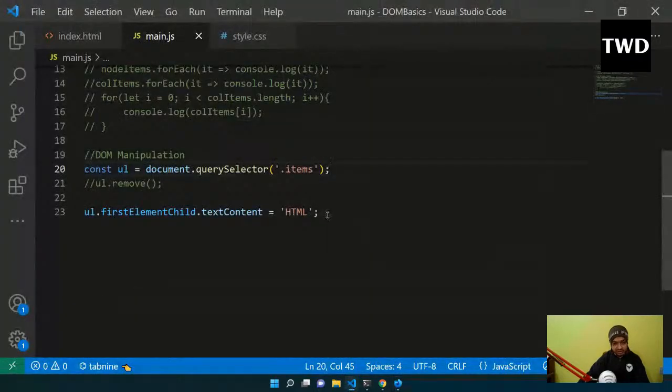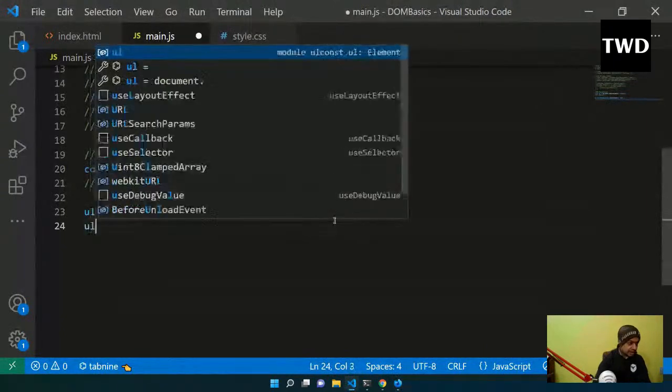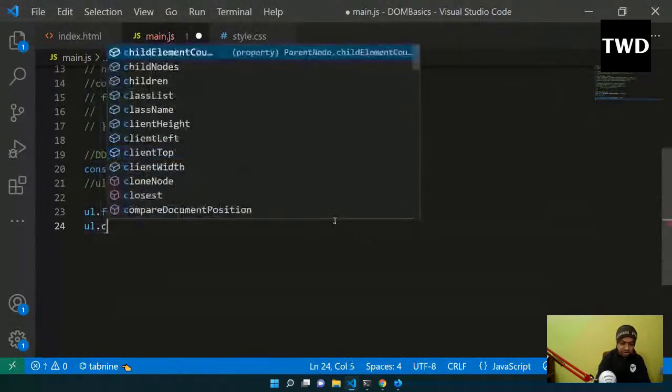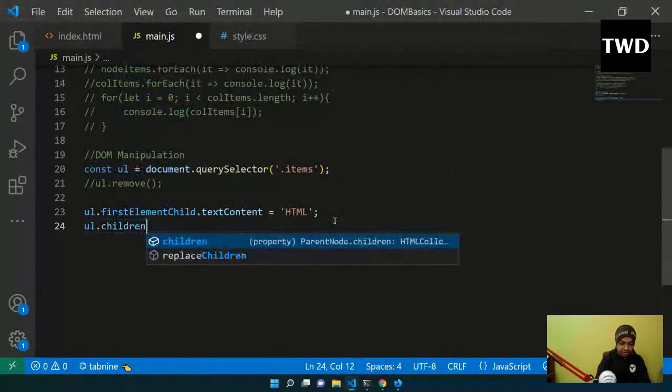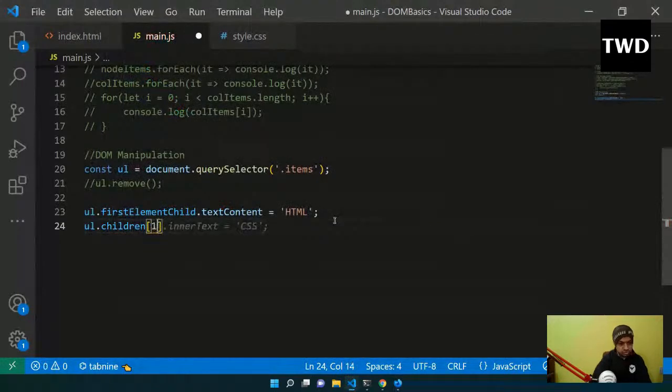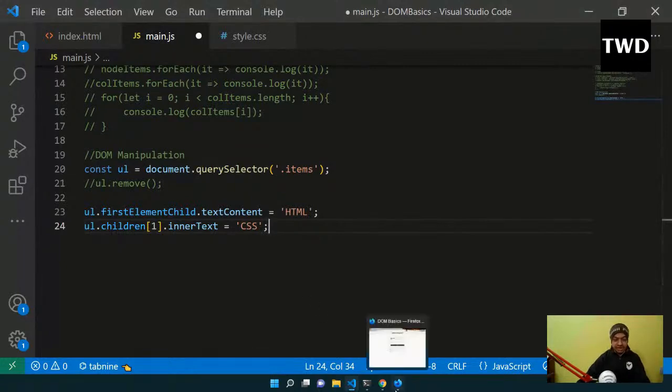Similarly, there are other methods also, like ul dot children of 1 I'll do. So 1 dot inner text and CSS. Again, the children are there. It starts with a 0 index, 0, 1, 2, 3, like that. Like query selector, select it like this. So children 1 will select the second one, the item 2, and I made it CSS.